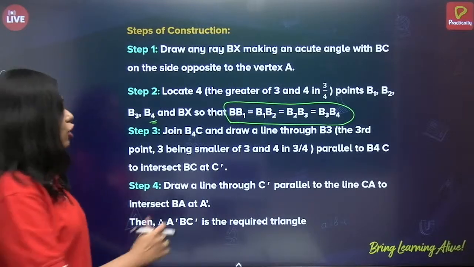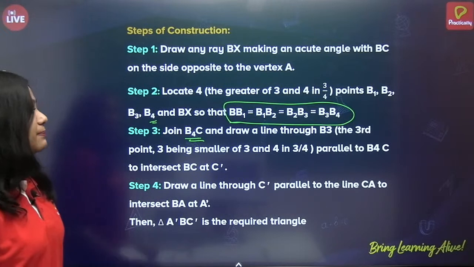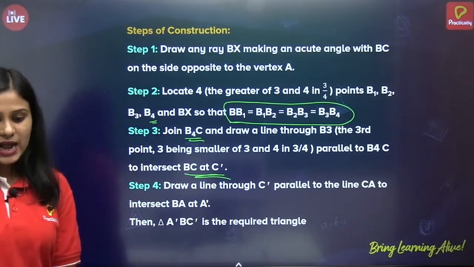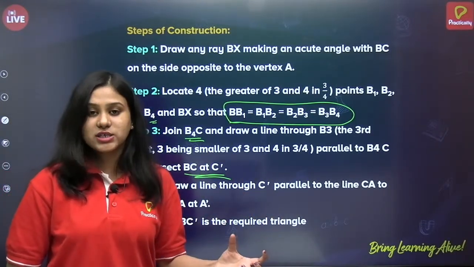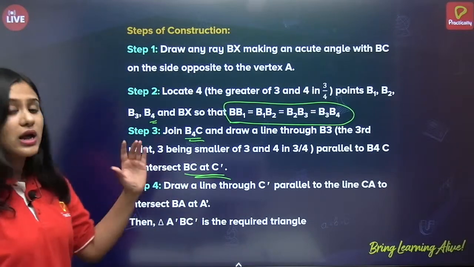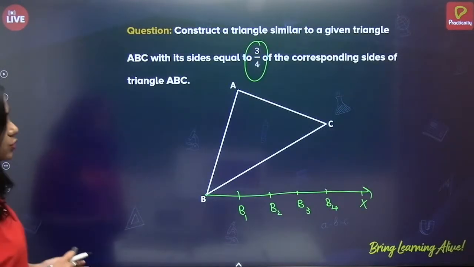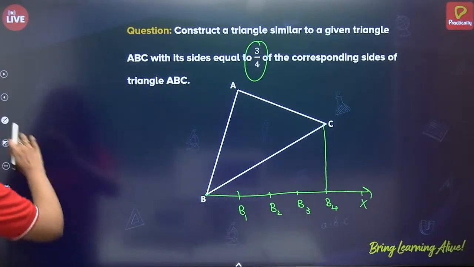Next, join B4C and draw a line through B3 parallel to B4C to intersect BC at C dash. I am telling you the steps of construction as well as explanation. Please make sure after construction you write these. So, join B4C. What do we have to do? Join this B4C. Okay, this step is also done.